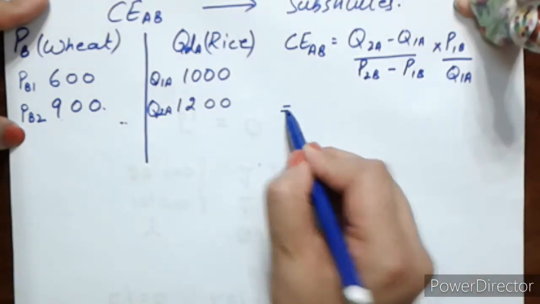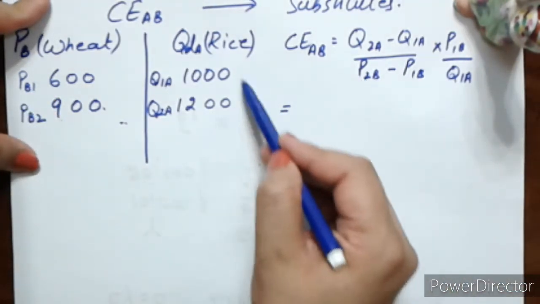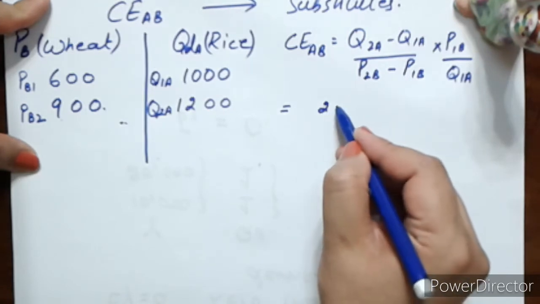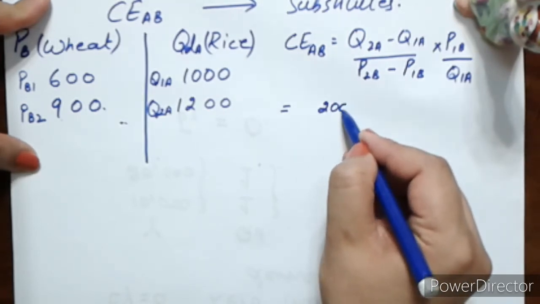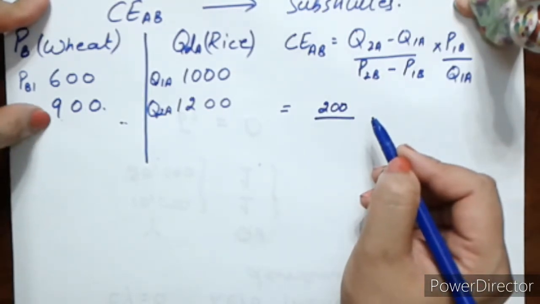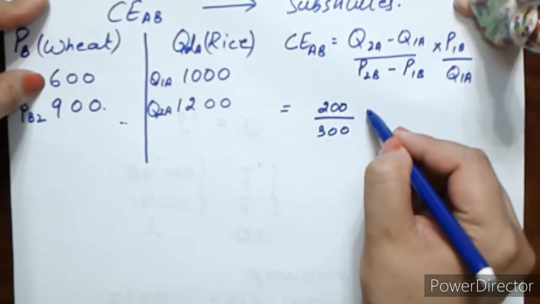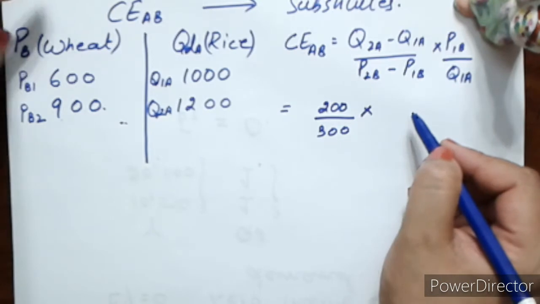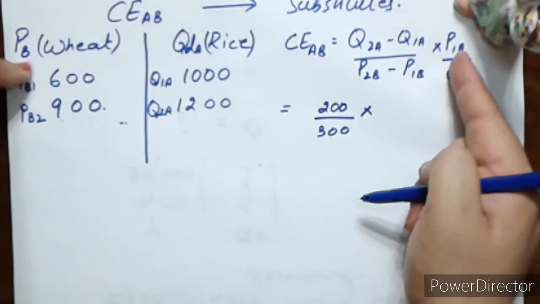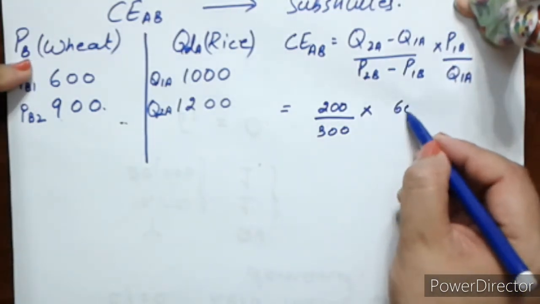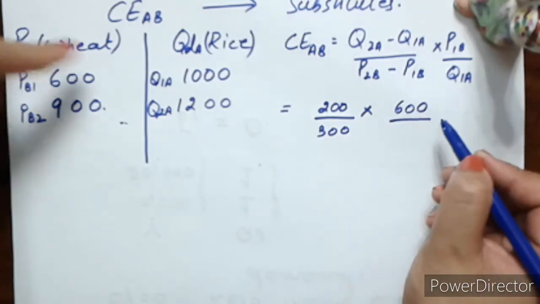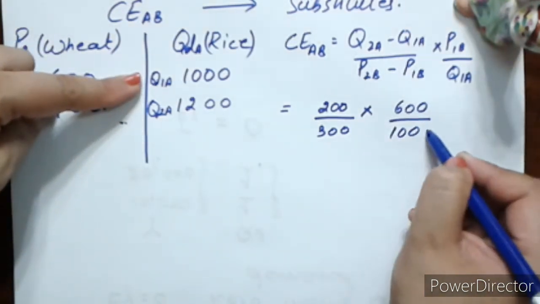Now putting in these values, what do I get? Q2 minus Q1, this is going to be 1200 minus 1200 divided by 900 minus 600 is 300, multiplied by price P1B, which is 600, and Q1A is 1000.